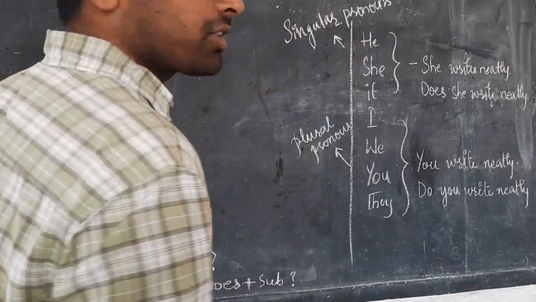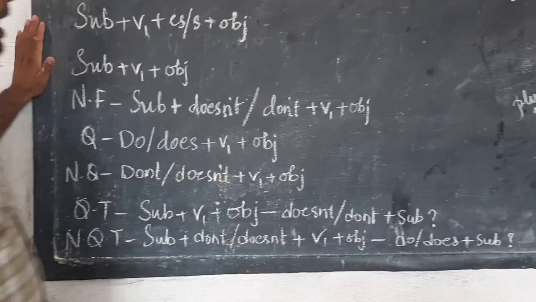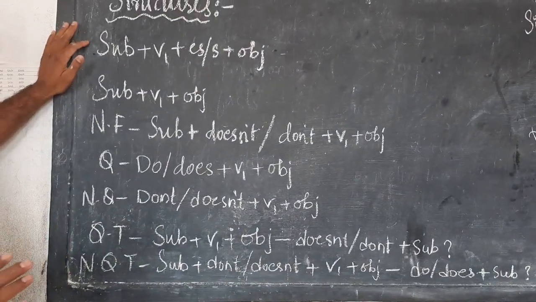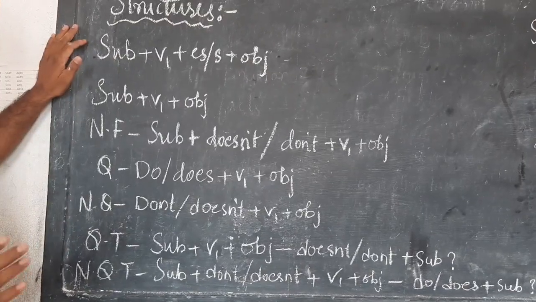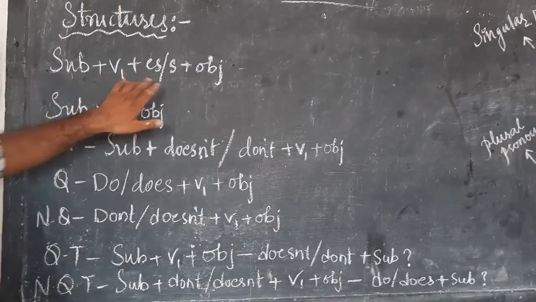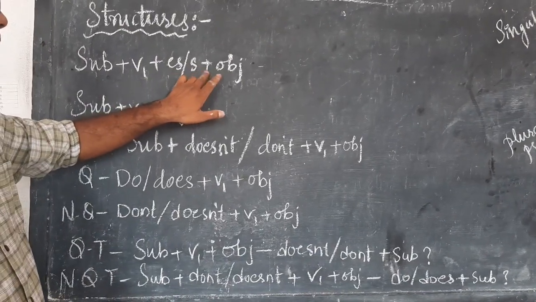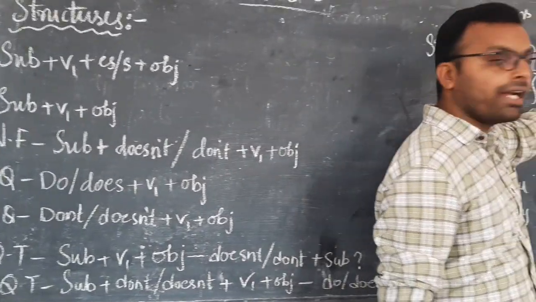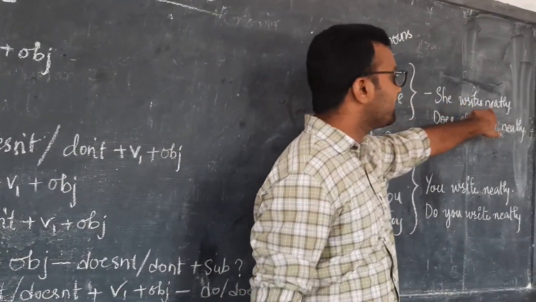Now we look into the structure. What are the structures? These are the formulas of the simple present. Just jot down these simple present structures and practice 100%. You will become super. Subject plus V1 plus s/es plus object. As we see here, s/es. See, she writes neatly.